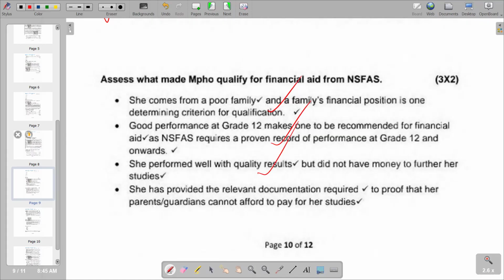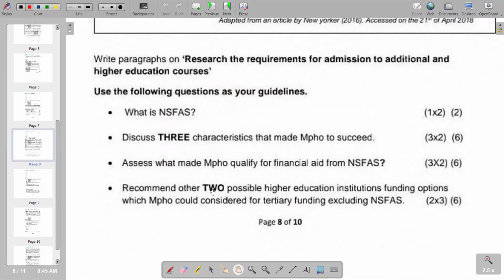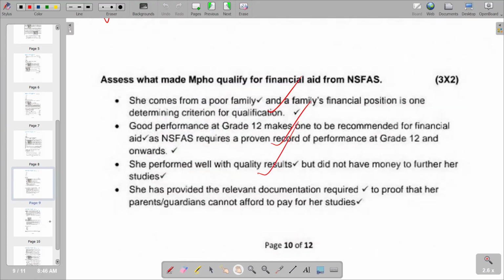Then in terms of the next question that we have, recommend two other possible higher education funding options which Mufo could consider for tertiary funding, excluding NSFAS. So what are other options that can be utilized by Mufo instead of NSFAS? That's the question that we have.